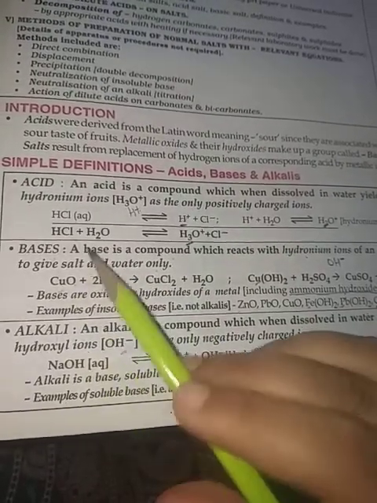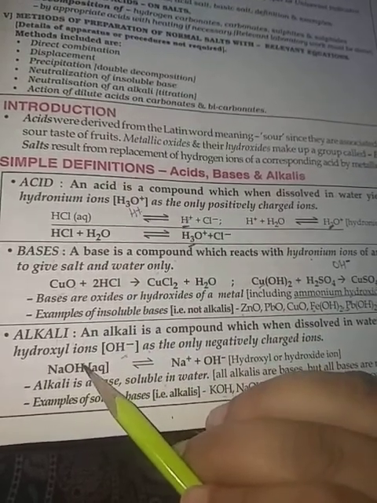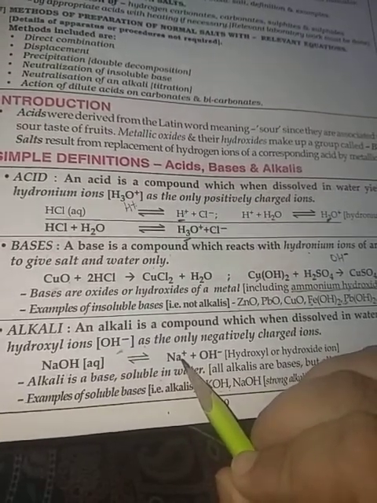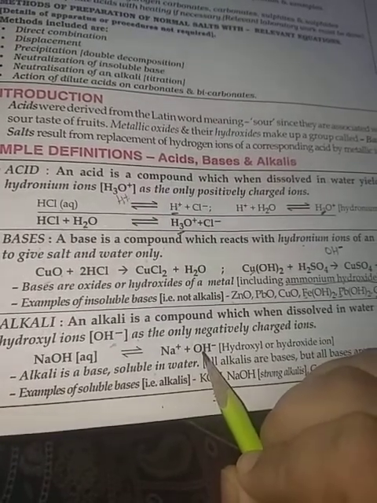So all alkalis are bases, but all bases are not alkalis. When alkalis are dissolved in water, they dissociate into their respective metal ion and the OH- ion.